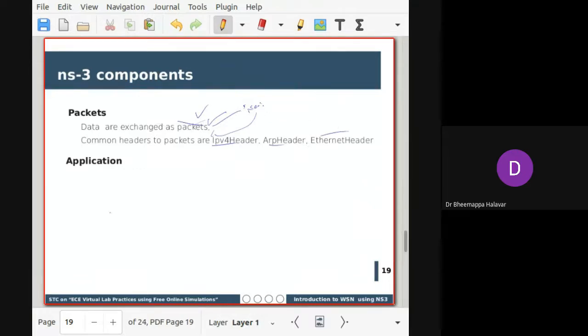Then I was talking about the application, which is another component. I can implement an echo service. In an echo service, each node will send data to another node. You can have randomly generated data, for your sensor, for example. You have to write a small set of code to generate random data on top of each node, by giving a flexible amount of time. So these are a set of components at an abstract view, which I gave.